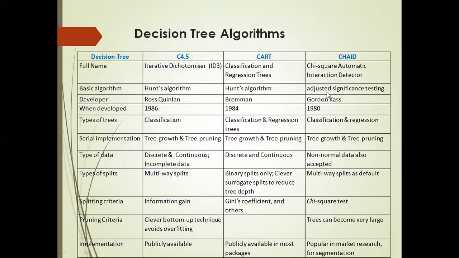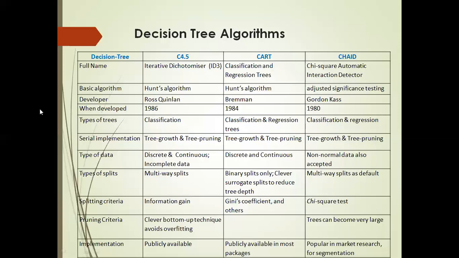For CHAID this is adjusted significance testing. Then the developers: Ross Quinlan, Breiman, then Gordon Kass. It was developed in 1986, then 1984 for CART, and 1980 for CHAID. Types of trees: C4.5 is used for classification, CART is classification and regression trees, and CHAID is classification as well as regression.